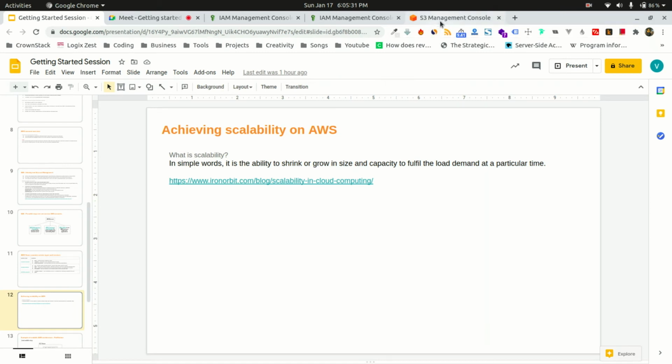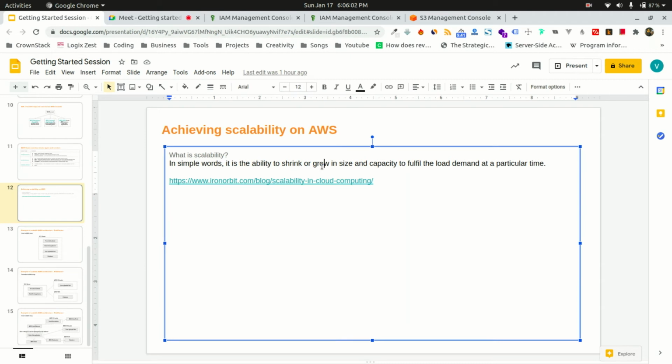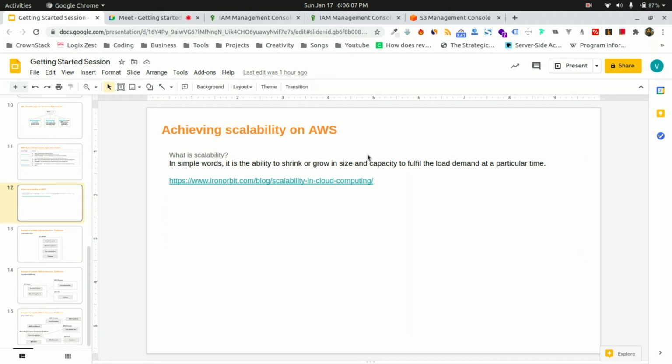Just an example, we all use G Suite, like Gmail, and you remember a few days back when the whole Google Cloud was down, right? Within minutes, the news that Google went down was all over the internet. Everybody knew about it. Why? Because everybody is using it. It is a scalable application because millions of people are using it every minute, every instant. So there are thousands of servers running concurrently to power Google.